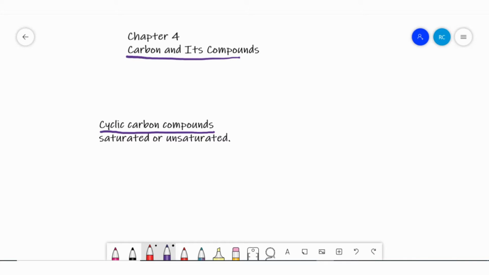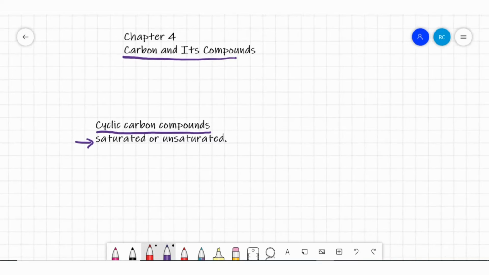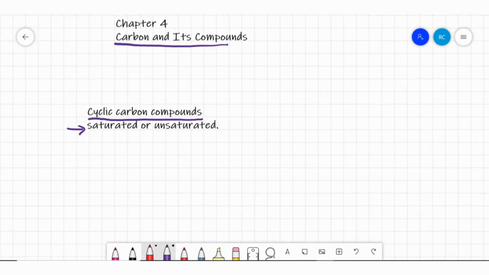So it can be saturated or unsaturated. Saturated means it contains only single bonded compounds, or it can be unsaturated, which means it contains double or triple bonded compounds. So carbon has the unique ability to form a large variety of compounds with straight chain, branched chain, and a ring. And today we are going to discuss more about cyclic carbon compounds.